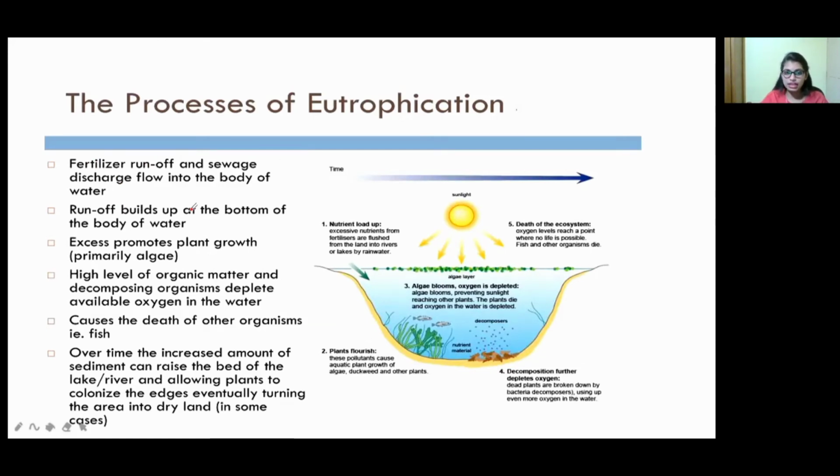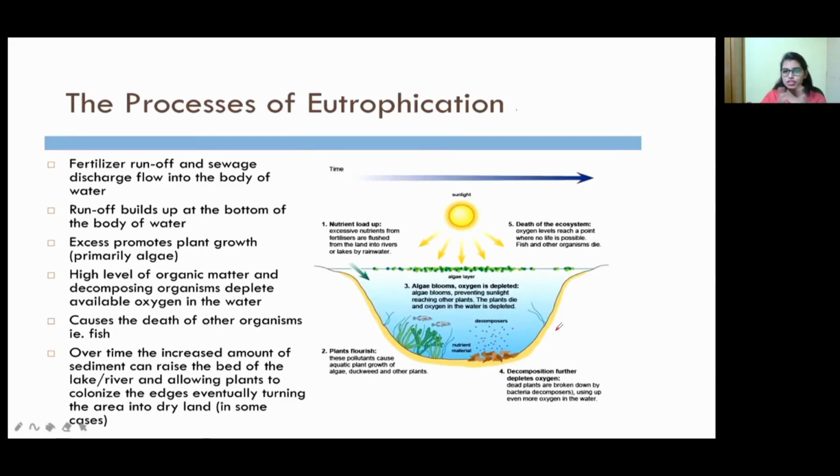So the runoff builds up at the bottom of the water. Whenever it decomposes, the chemicals which we directly enter inside it lead to a build-up at the bottom. Then the excess promotes plant growth, primarily algae. Algae is present in water, no? When this runoff, this chemical sewage, directly enters the water, it excessively promotes algal growth. Then a high level of organic matter and decomposing organisms deplete the available oxygen in the water.